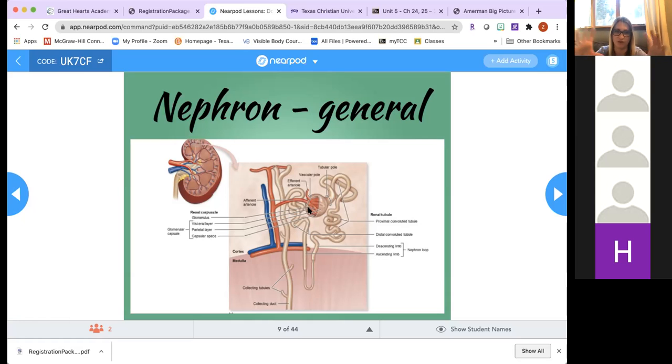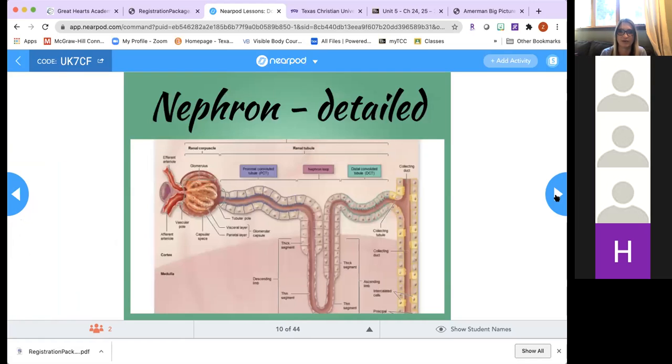I'll have another image of a nephron which has a more detailed look at the nephron here. But again, the renal corpuscle is the round part, and then inside you see some blood vessels. There is a place where these blood vessels enter the renal corpuscle, and that's your vascular pole. And then where the tubule exits the renal corpuscle, that's going to be your tubular pole. Okay, so that's that, and let's look at the detailed look at the nephron here.